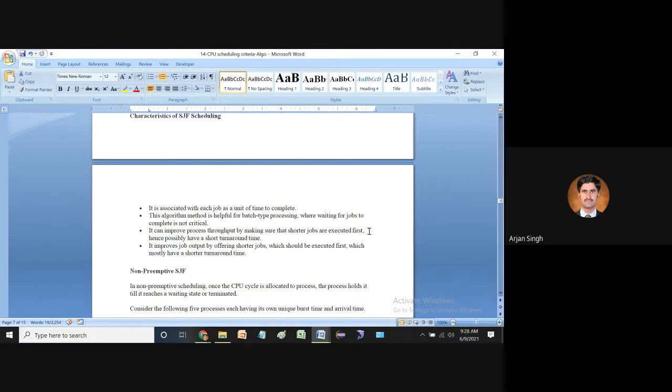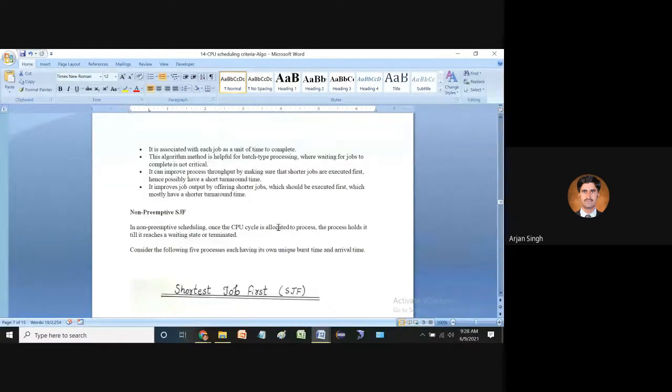It can improve the process throughput by making sure that the shortest jobs are executed first, hence possibly having a short turnaround time. The next one is that it improves the job output by offering the shortest job first, which mostly has the shortest turnaround time. How this is possible, we will check in the practical while working on the problem, and then we can find out certain characteristics.